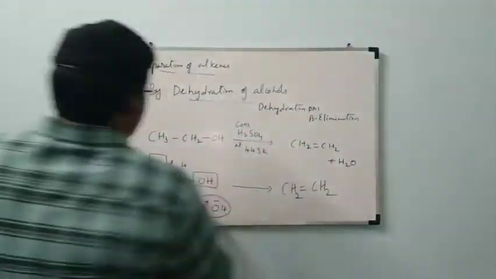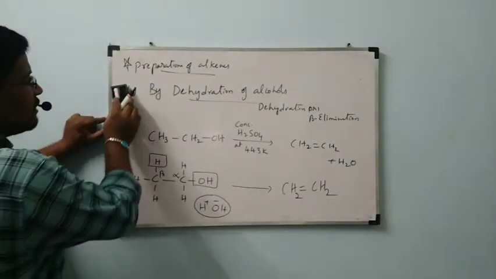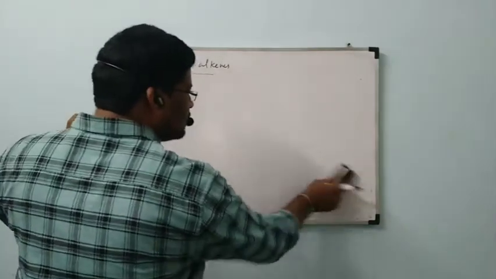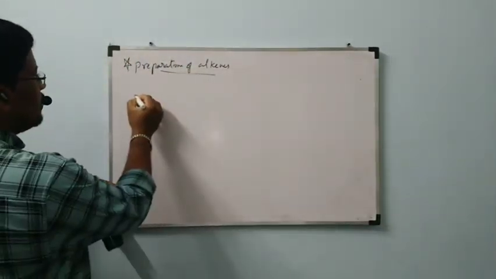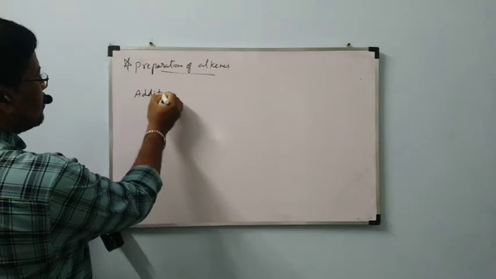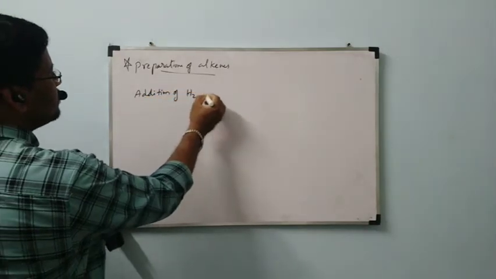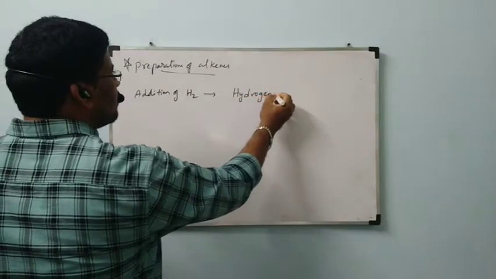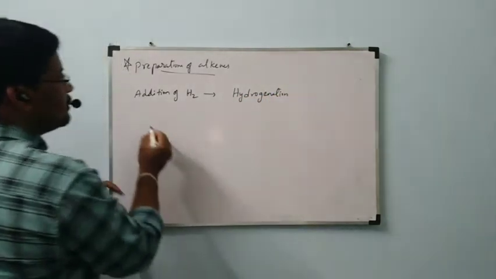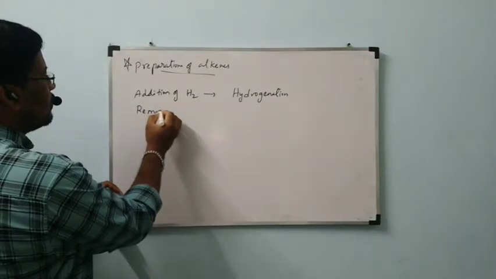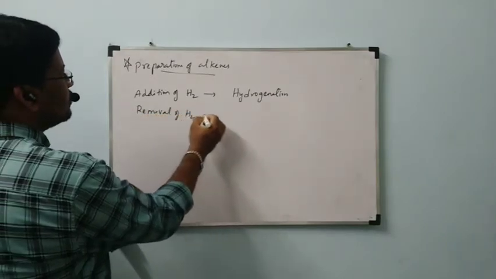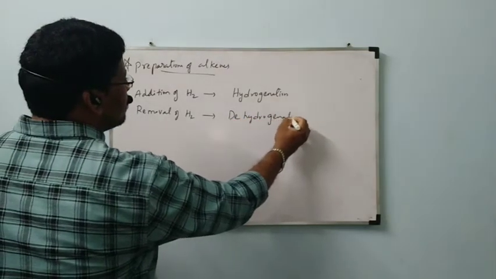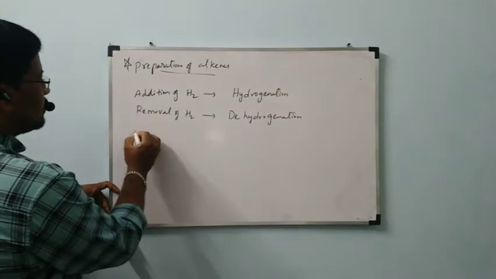Now, write carefully. What reaction terms have we got till now? Addition of hydrogen is called hydrogenation. Removal of H2, hydrogen, is called dehydrogenation.